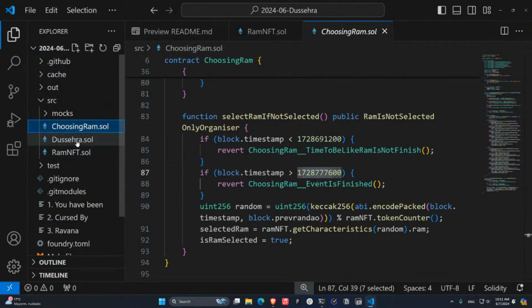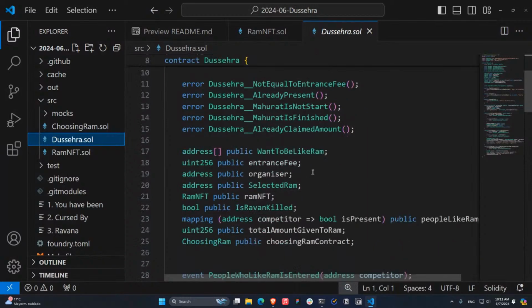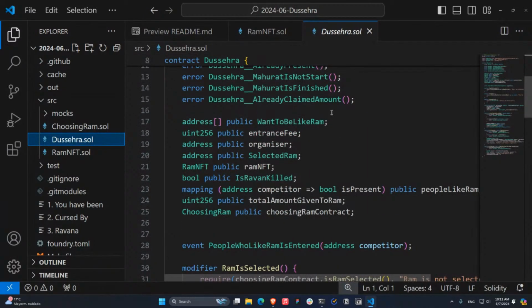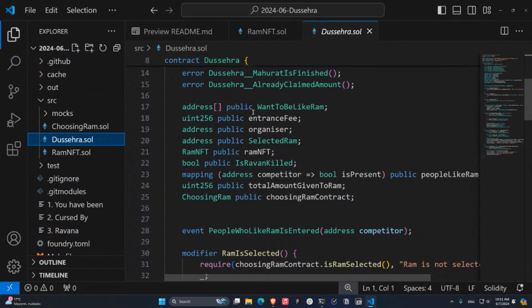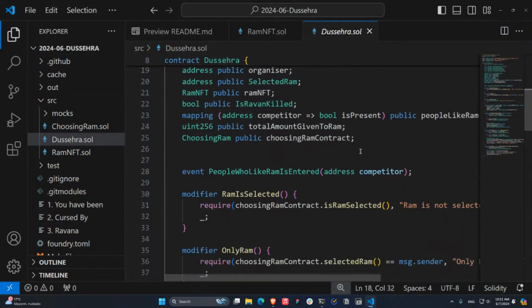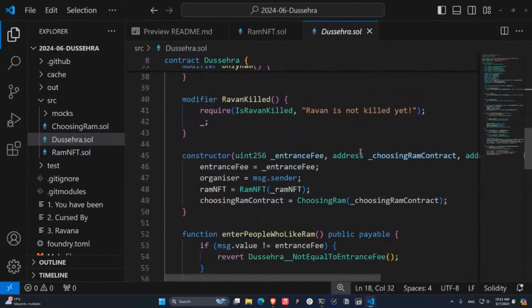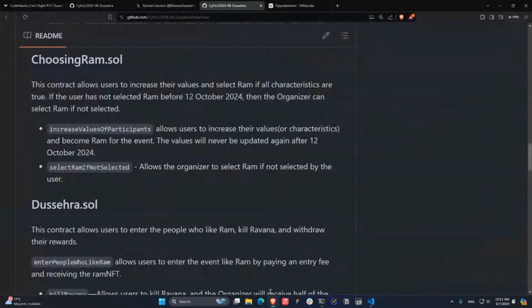And then we have the Dussehra.sol smart contract. We have a lot of errors. We have this address of the users who want to be like Ram. Ram is the hero. Remember, you need to upgrade your characteristics. You need to be more wise, more strong, more intelligent in order to be able to defeat the monster or the devil. And let me show you the main functions of this smart contract.